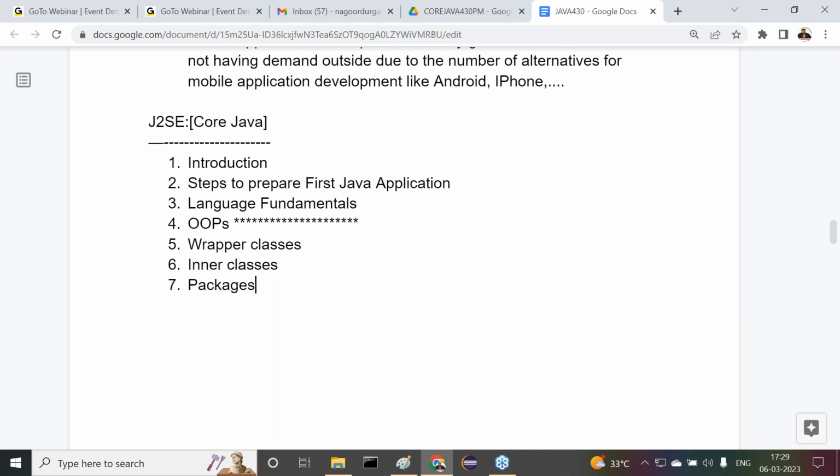How to declare a package. Then after this, declaration of the package. How to access the content from the package, how to import a package, then how to set the classpath environment variable to access the package content. That overall study we are going to understand inside packages. Then what are the various predefined packages which are available in Java, how to declare a user defined package. This total study we are going to have inside packages. It is also somewhat little bit important, but not much important here.